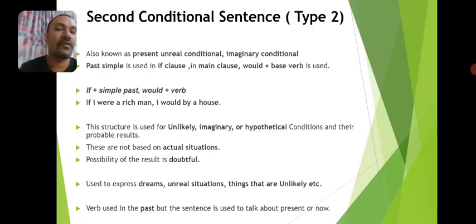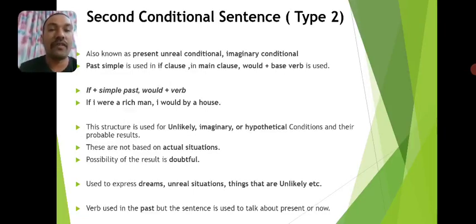So before we have a discussion about the usage of this sentence structure, let's first look at the structure of this sentence, how this sentence is structured. In the if clause, past simple is used, whereas in the main clause, the modal would plus the base verb is used. So this is how the second conditional sentence is structured.